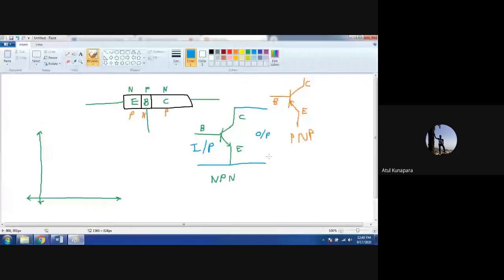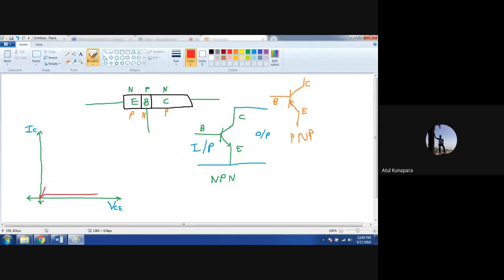If you draw the graph here, between output, meaning your collector current, and voltage, here we are plotting the graph of output voltage versus output current, and that is called the output characteristic of the transistor. And that output characteristic will be like this.